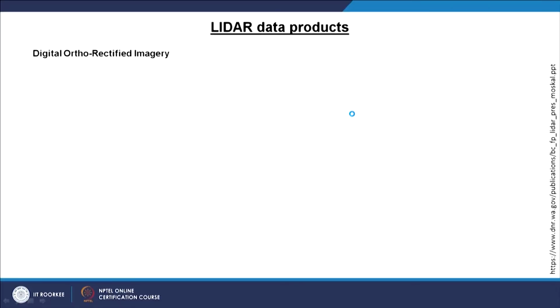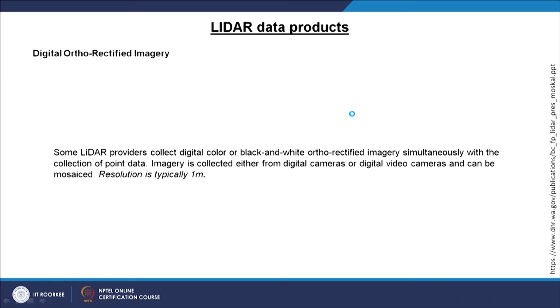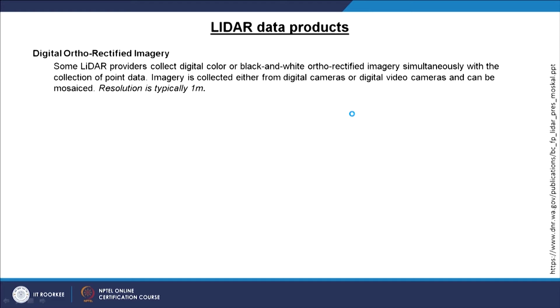Now what are the LiDAR products which are available, or can be made available, though on a global scale such things are not there, like digital orthorectified imagery. Some LiDAR also provide digital color and black and white orthorectified imagery simultaneously with the point clouds.